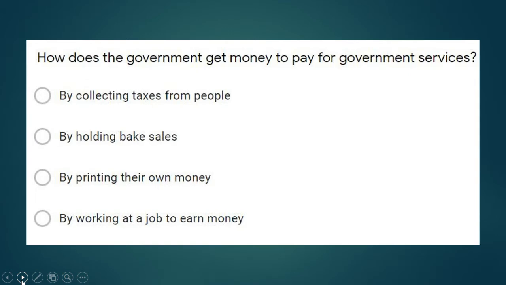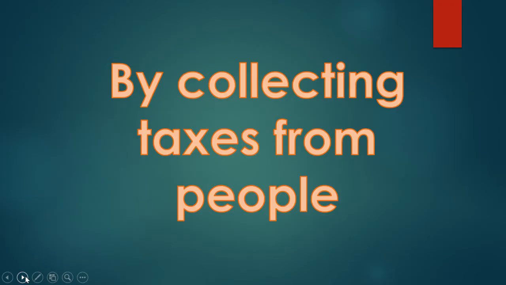How does the government get money to pay for government services? How do they pay for the fire department? How do they pay to get the things that we need, like roads and schools and libraries? Do they collect taxes from people, hold bake sales, print their own money, or work at a job to earn money? What does the government do? The correct answer, they collect the taxes from the people. We pay taxes on items we purchase and taxes on our paychecks so that the government can provide us our services.